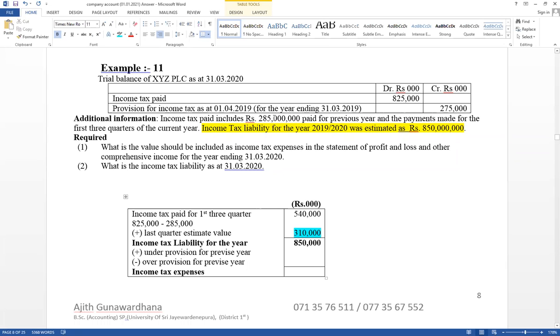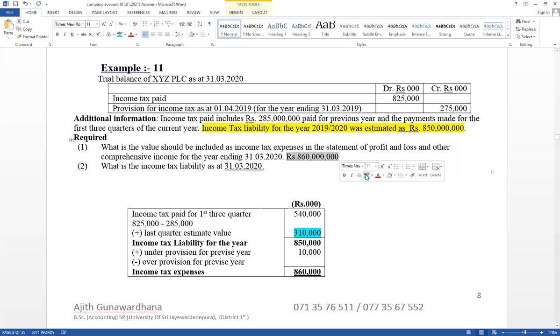Under provision. How much? The difference will be equal to 10,000. Therefore, if it is under provision, it should be added. Therefore, under provision equals 10,000, giving 860,000. That is the value that should be considered as expense. Therefore, requirement 1: 860,000 rupees. As expense, you have to consider 860 million.